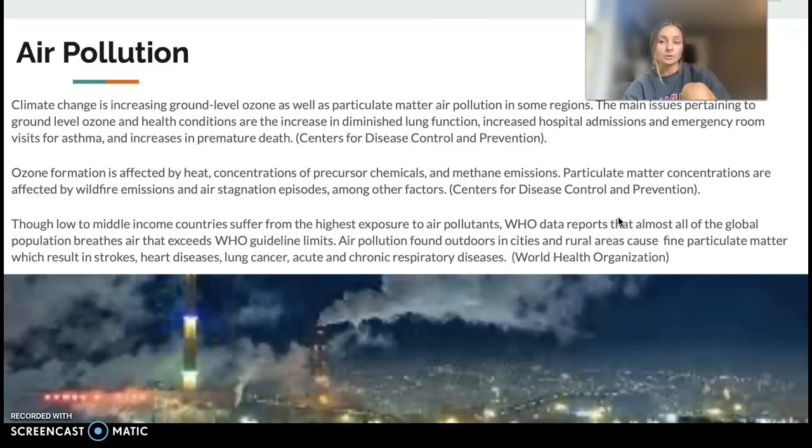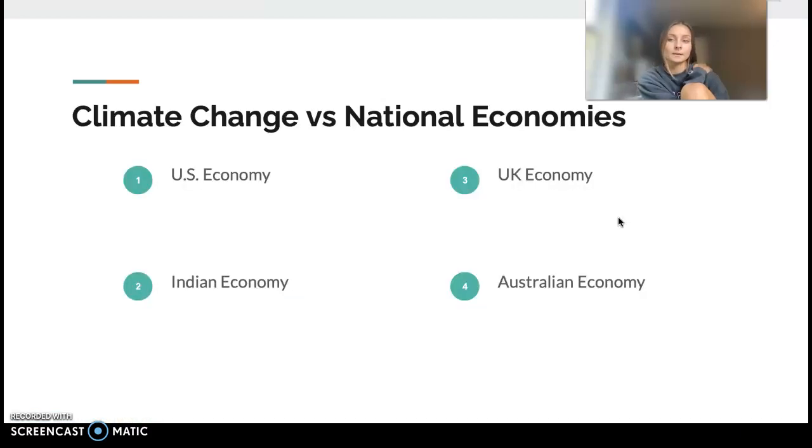Though low to middle income countries suffer from the highest exposure to these pollutants, the WHO's data reports that almost all of the global population breathes in air that exceeds their guideline limits. Air pollution is found outdoors in cities and rural areas, causing fine particulate matter, which results in stroke, heart disease, lung cancer, and acute and chronic respiratory diseases.